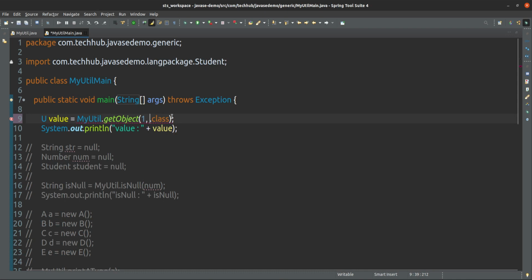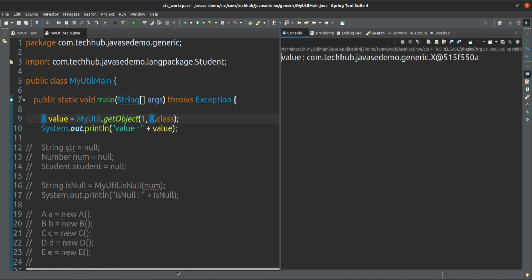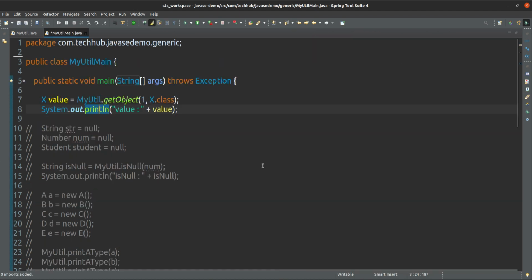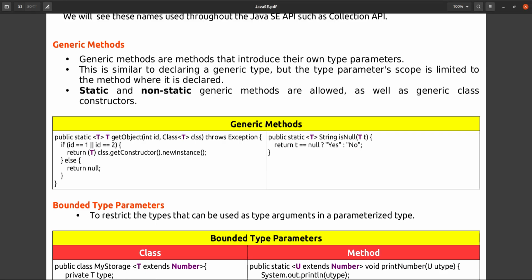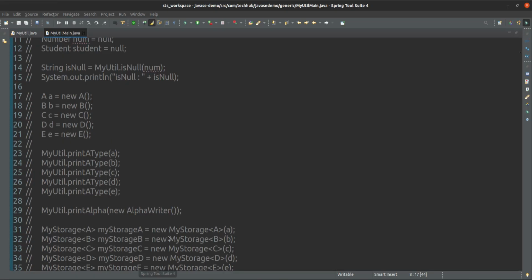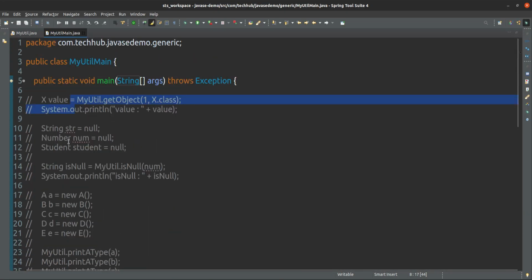So I'm using it for X now. So if it is an X, then it should be collected into X only, because I am specifying the type here. Yes, it will work. So in this way you can define generics for a static method. This is for static method. Okay, and the next one is isNull.